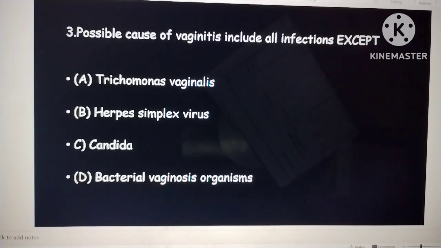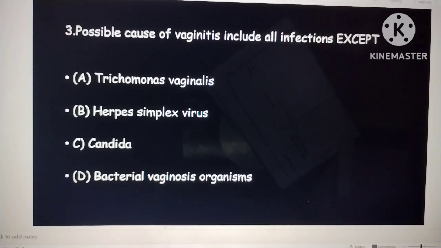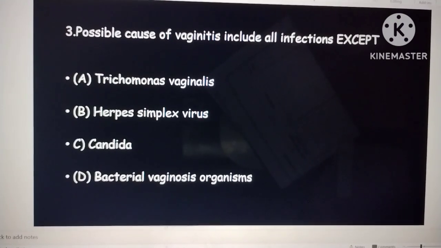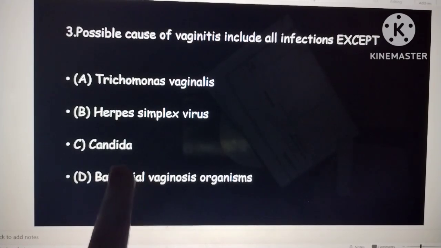So coming to the next question, the possible causes of vaginitis include all of the following except Trichomonas vaginalis, herpes simplex virus, candida, and bacterial vaginosis. Here the correct option will be herpes simplex virus, because Trichomonas vaginalis is associated with causing vaginitis, there is a strawberry cervix and profuse white discharge.